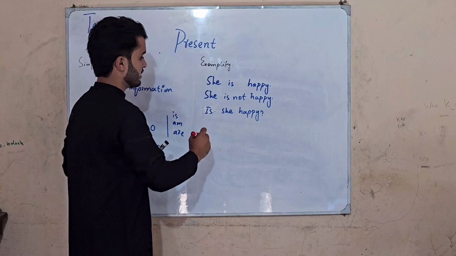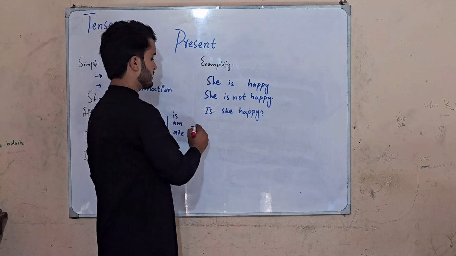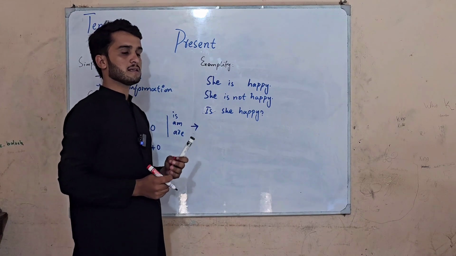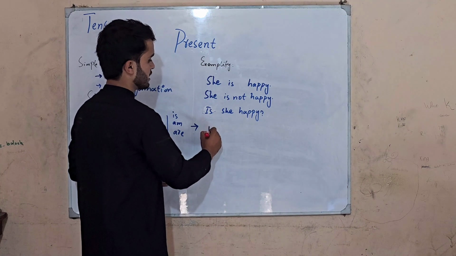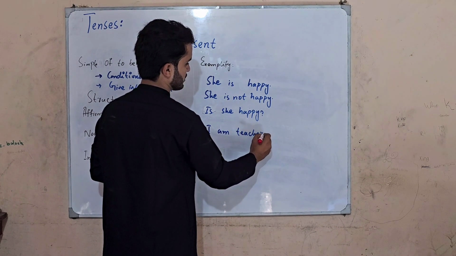If we move forward to giving information, the information may be in several forms. It can be about existence, it can be related to asking, or maybe stating their current information. Like if I say I am a teacher, then it means I am giving information regarding it.